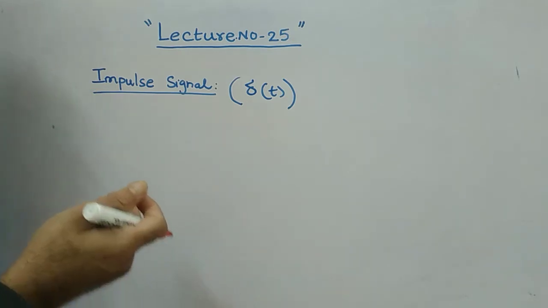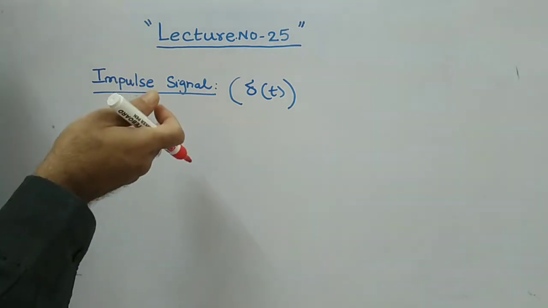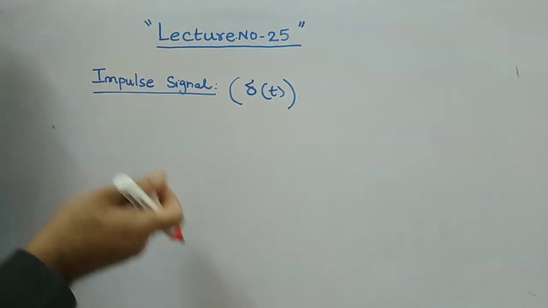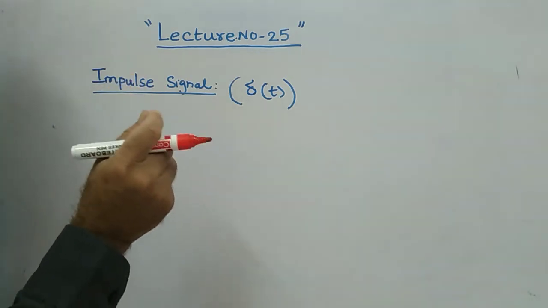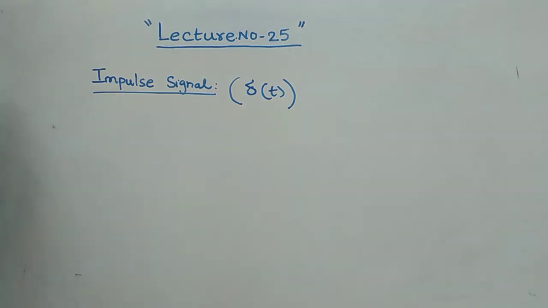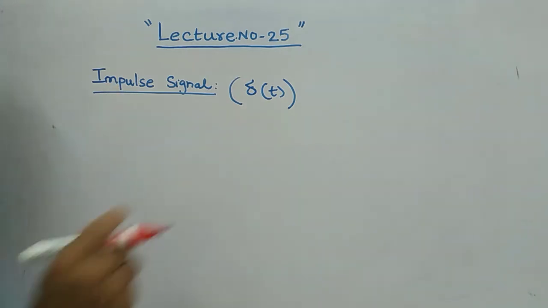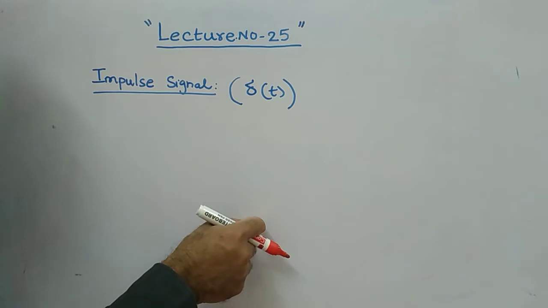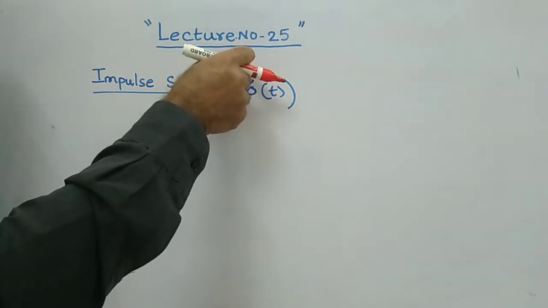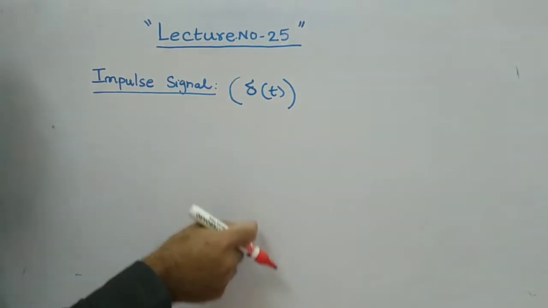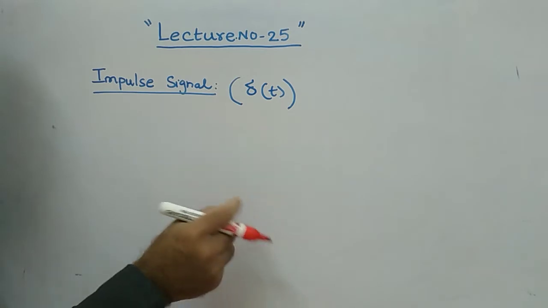The impulse signal has an infinite value at t equal to 0, and it is available for a short duration only. For a very short duration, it has infinite value. That is the meaning of it. For a very short duration of time.